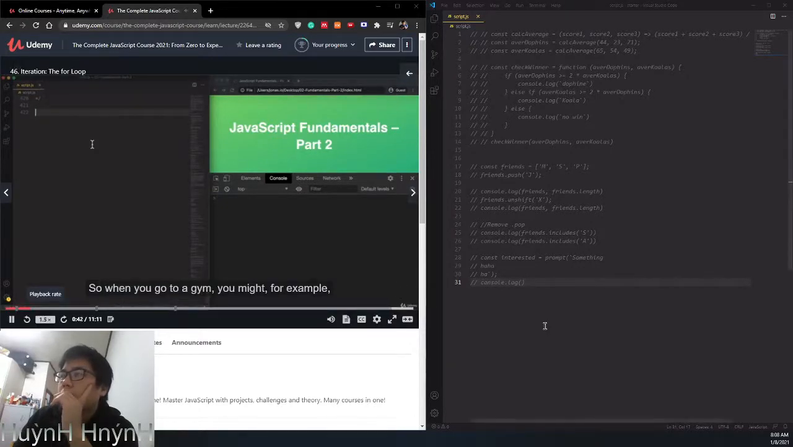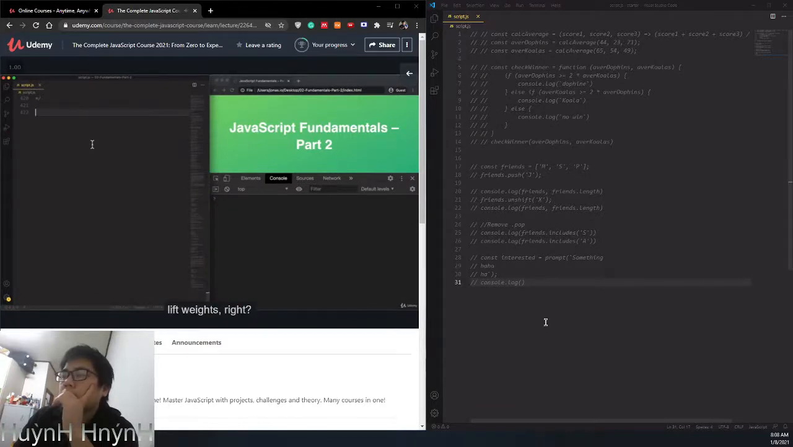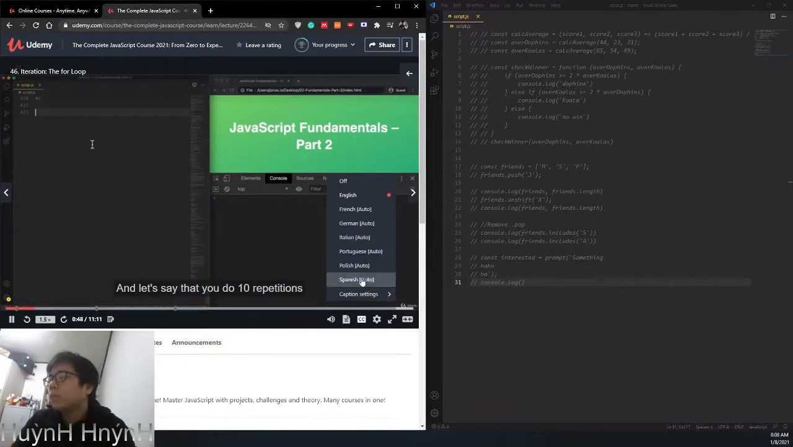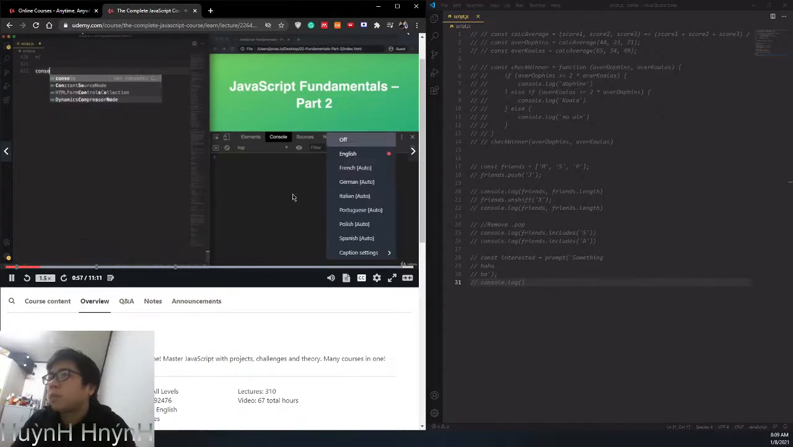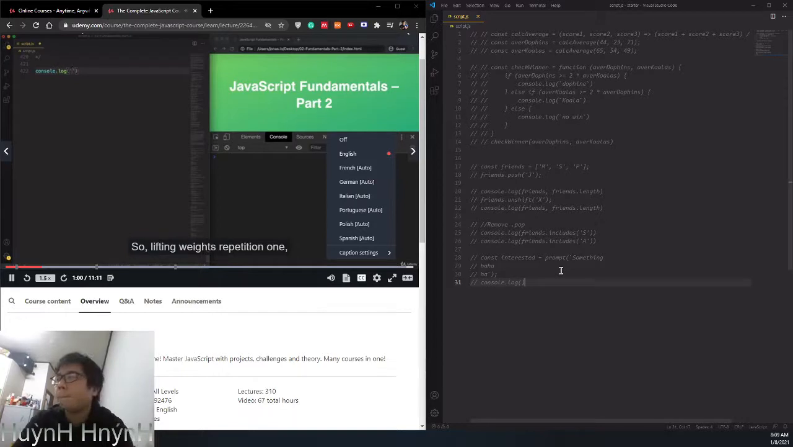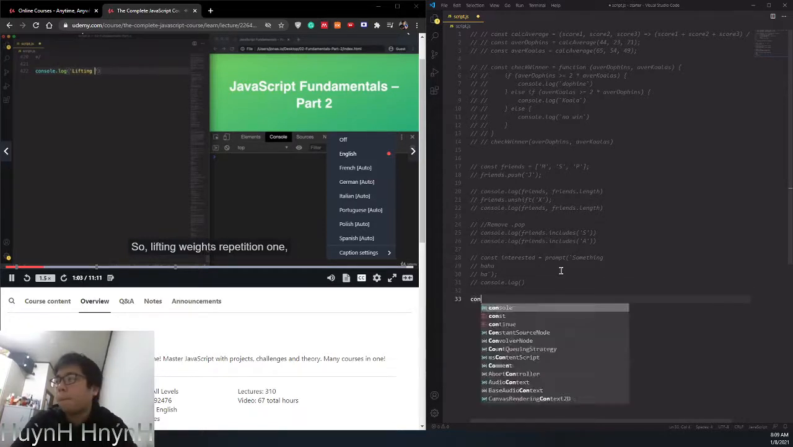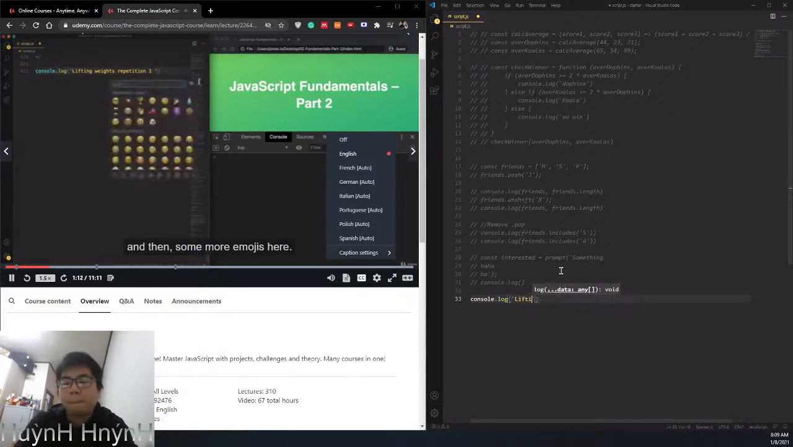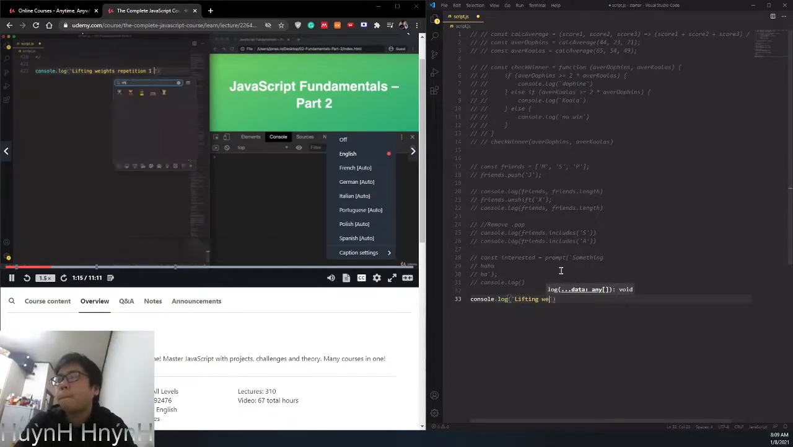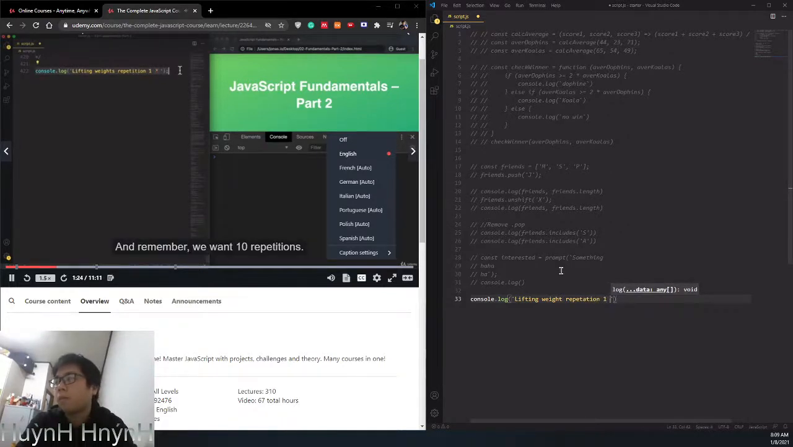So when you go to a gym, you might, for example, lift weights, right? And let's say that you do 10 repetitions of a certain weightlifting exercise. So we could represent that by doing something like this. So, lifting weights, repetition 1. And then some more emojis here. Okay, so repetition 1, and remember we want 10 repetitions.